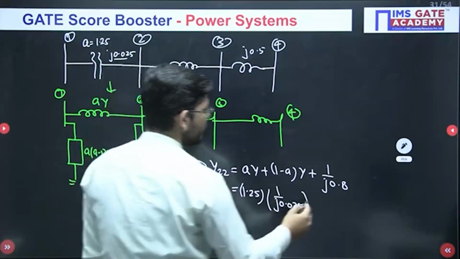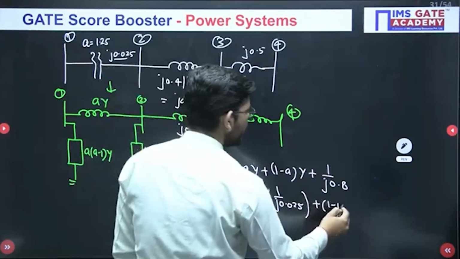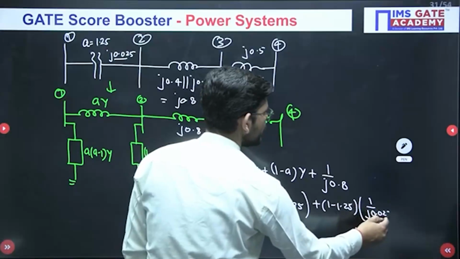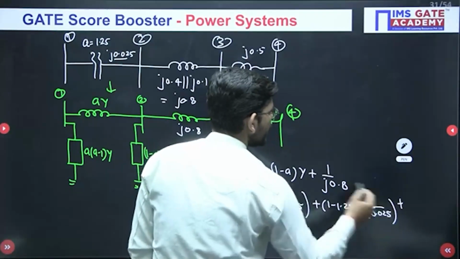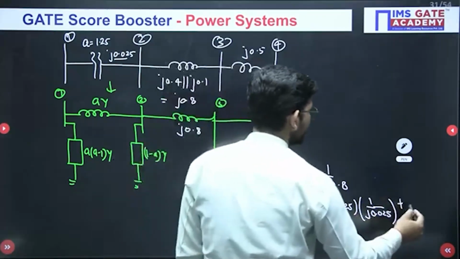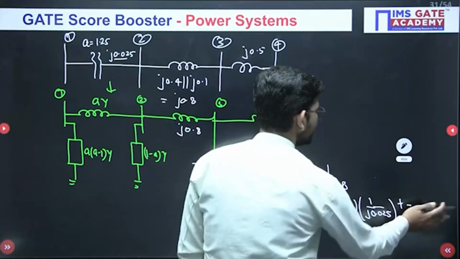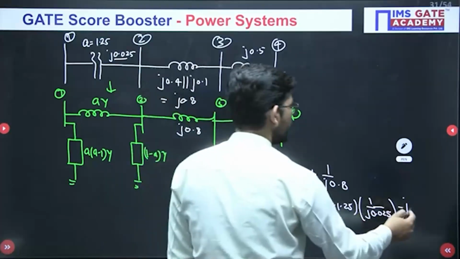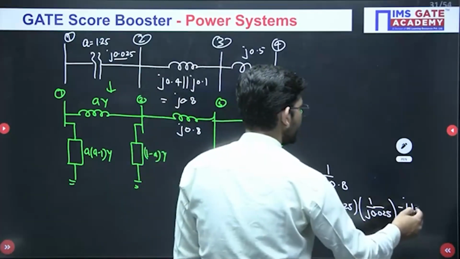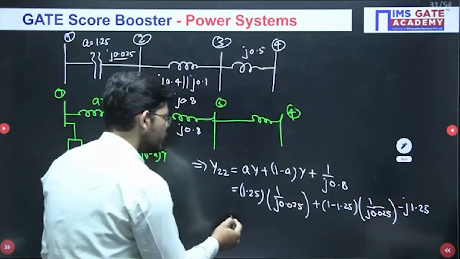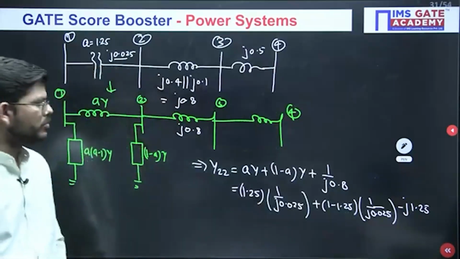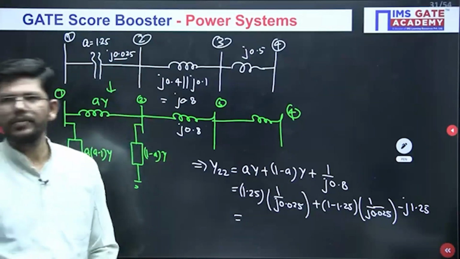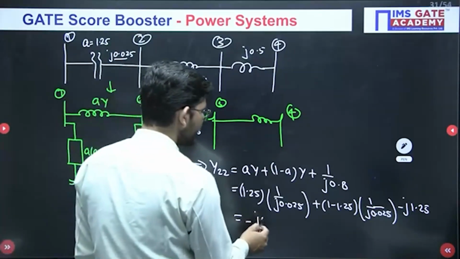Similarly, what will we get here? 1 minus 1.25, and again y will be 1 upon j 0.025, then 1 upon j 0.1. So this will be how much? Minus of j, and we will get 1.25. Now you only have to solve this equation, and the answer that I am having is minus j 52.5. Just verify whether this is correct.